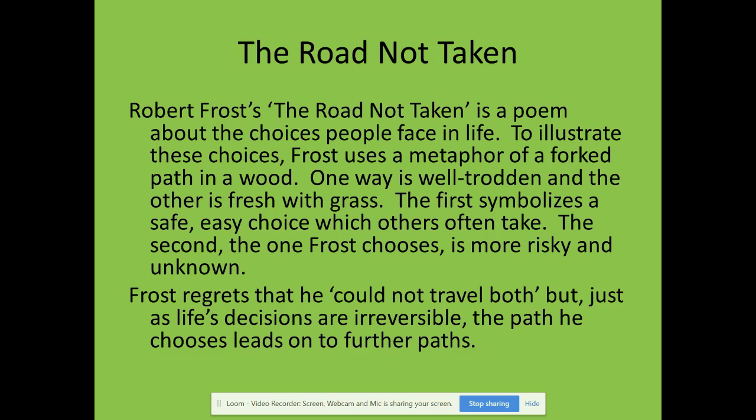We cannot go back on the path we decided to take. The speaker in the poem regrets that he cannot travel on both roads, that he has to make a decision. He has to decide what way to go, knowing that he will never be able to go back to the other path. So basically, what Frost is trying to say is that the roads are symbolic of the paths we take in life. We don't just arrive in a location, we make a series of choices that lead us there.